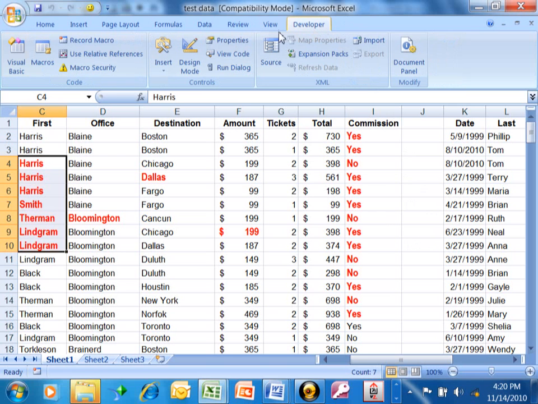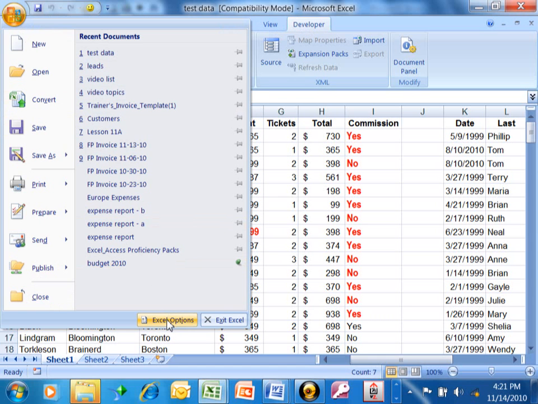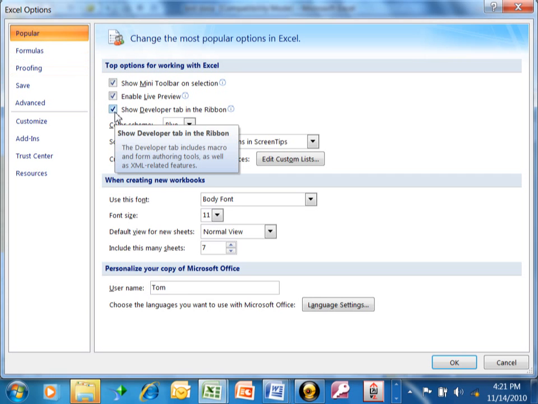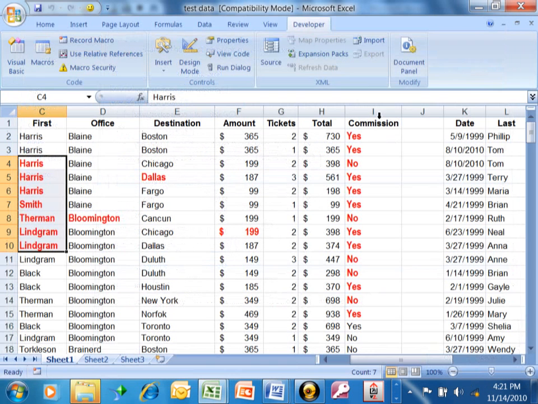Now, if you do not have the developer toolbar, here's how you're going to bring that up. You're going to pick on the Office button. You're going to pick on the Excel options. Okay, and then you're going to pick on the Popular tab. Notice right over here it says Show Developer tab in the ribbon. When you first install Excel, that's actually unchecked. So you want to make sure that that's checked. Then we'll click on OK. And now you should have the Developer tab up on your ribbon.